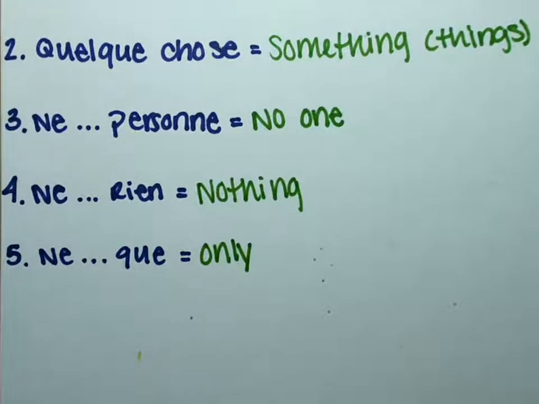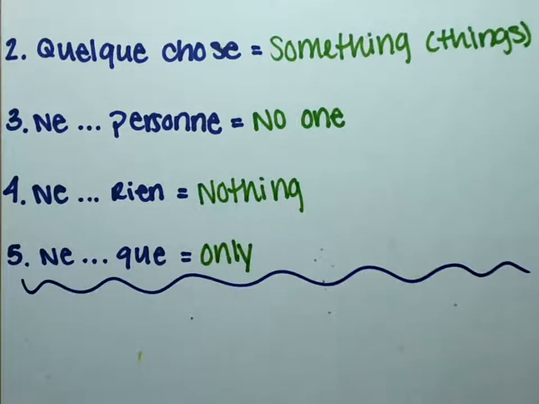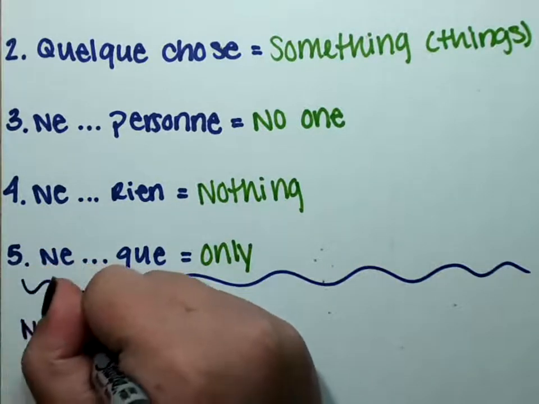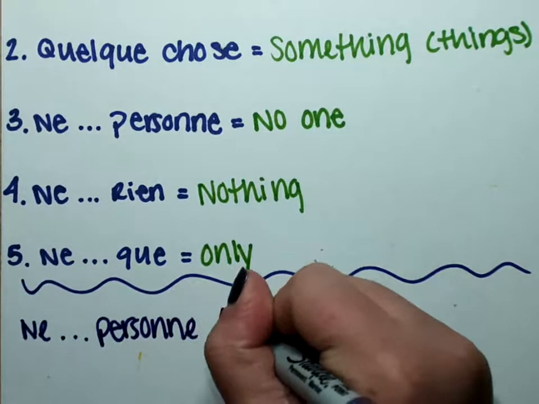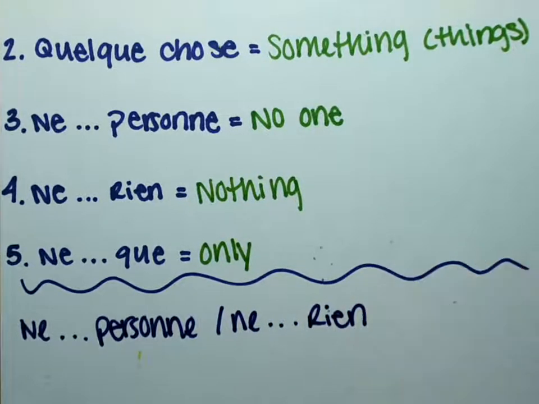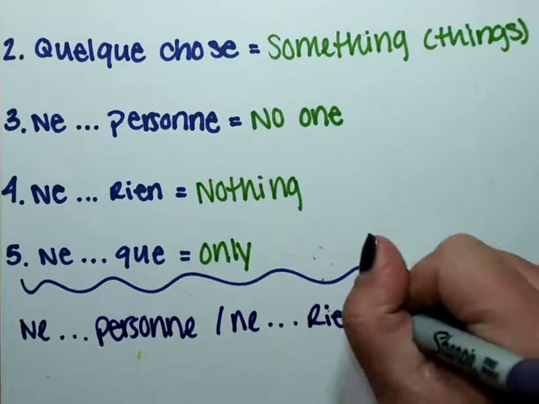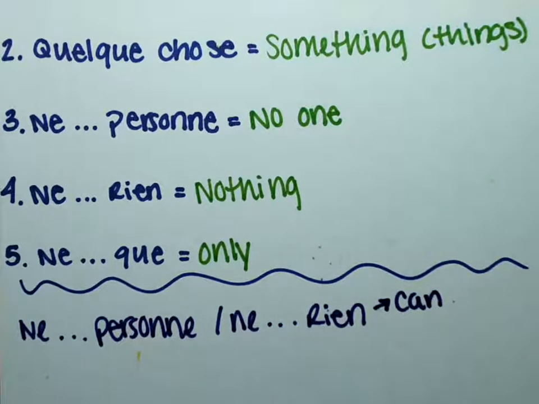I want to talk about ne personne and ne rien first. So ne personne and ne rien can be used as subjects. So I'm going to draw a little line. So we have ne personne and ne rien, which can be used as subjects. So when they're used as subjects, the personne and rien are going to go before our sentence. They're going to be the first thing that we see in our sentence.